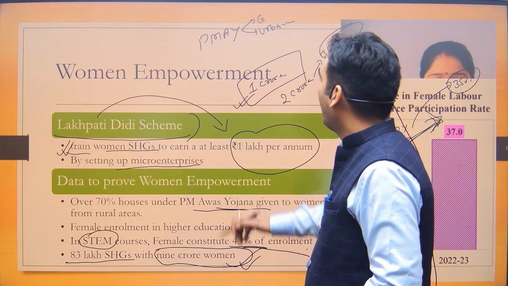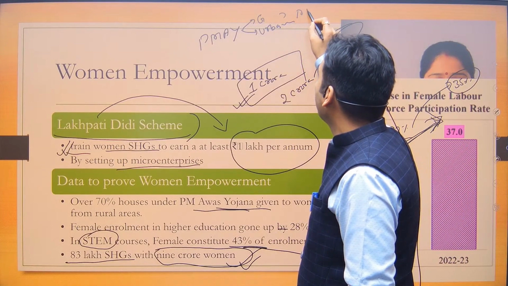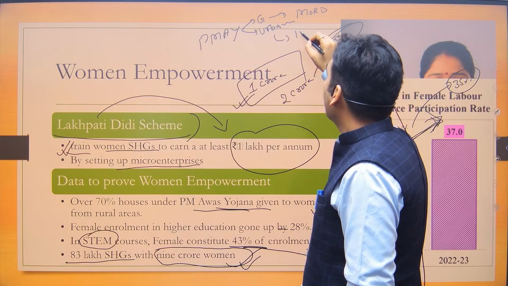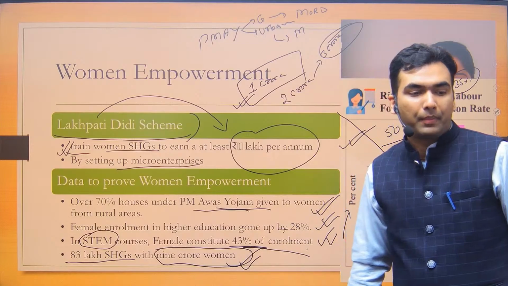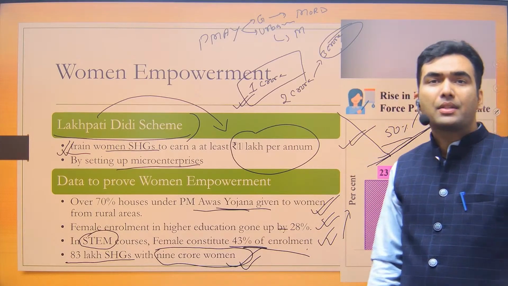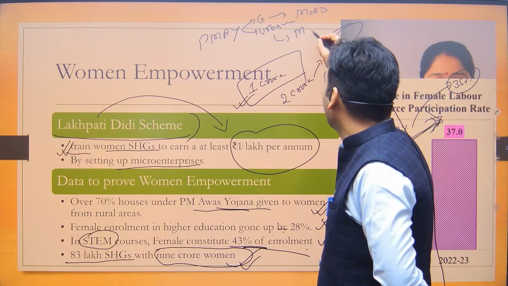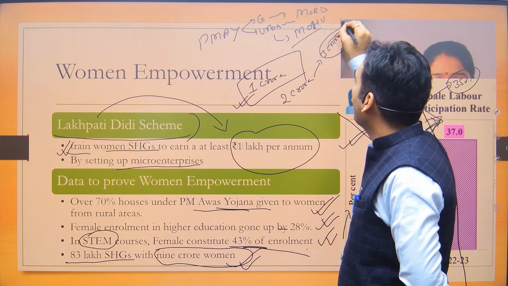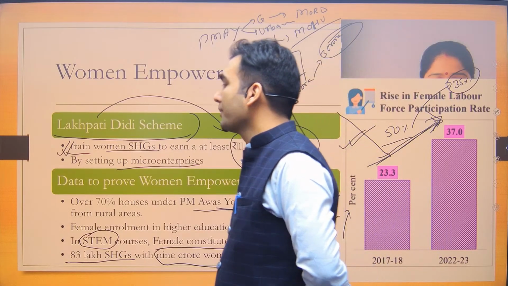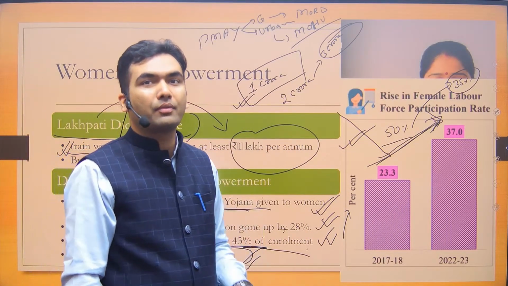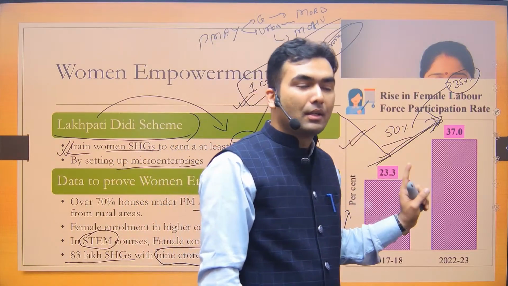So MORD is for Gramin, and the Ministry of Housing and Urban Affairs, MoHUA, is the ministry which is implementing the urban component. So both of them are not being implemented by the same ministry.